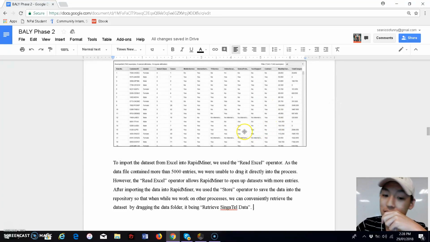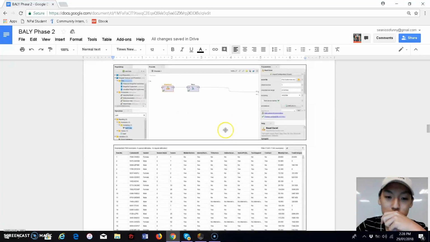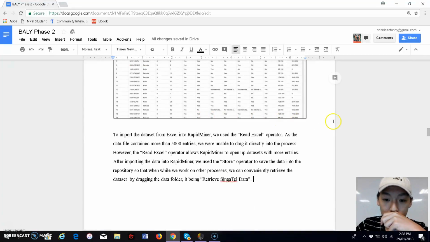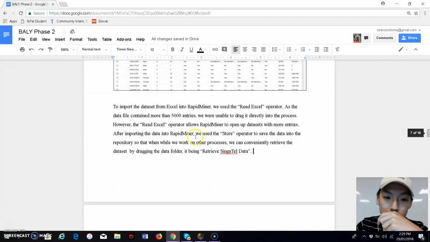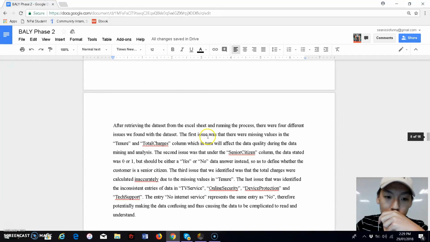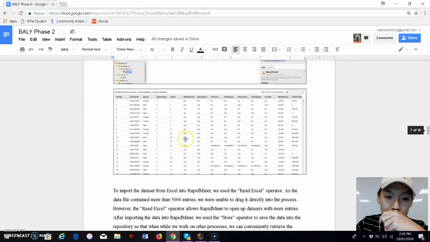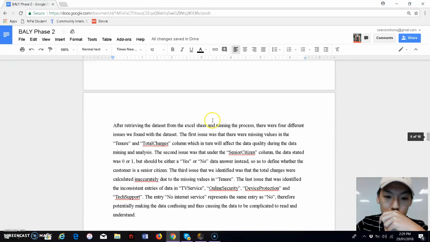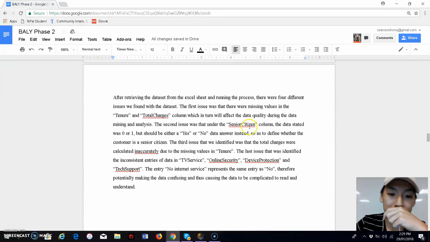After importing the dataset into RapidMiner, we use the store operator, which is over here, to save the data into the repository. While we work on other processes, we can conveniently retrieve the dataset by dragging the data folder, the retrieve Singtel data. Once we opened it up, as you can see from the second picture, it shows all the different types of attributes and data.